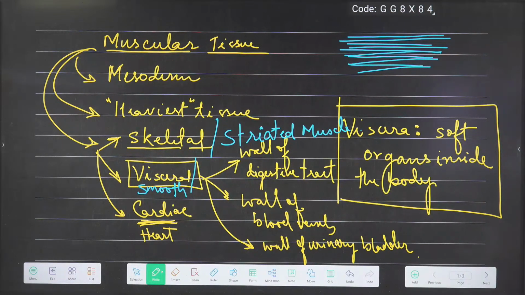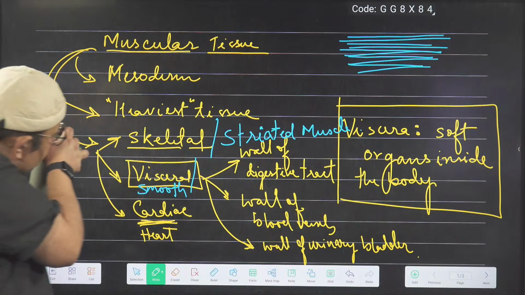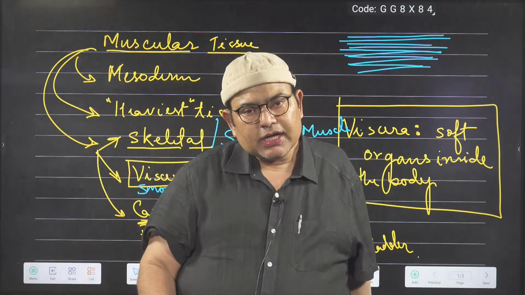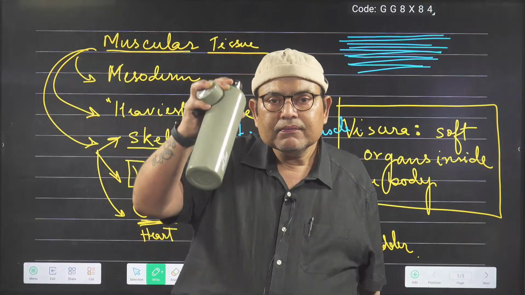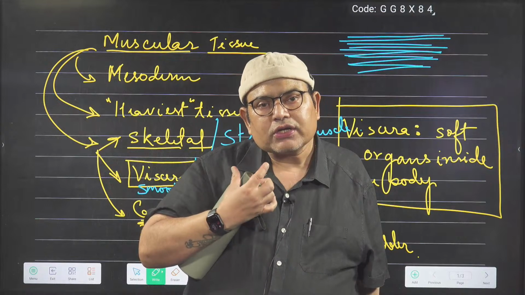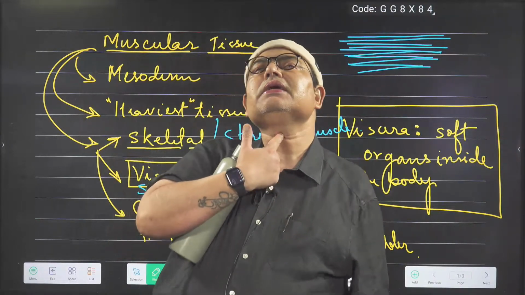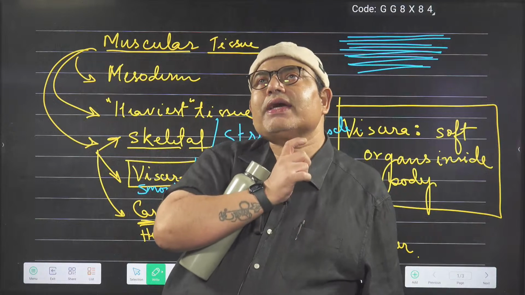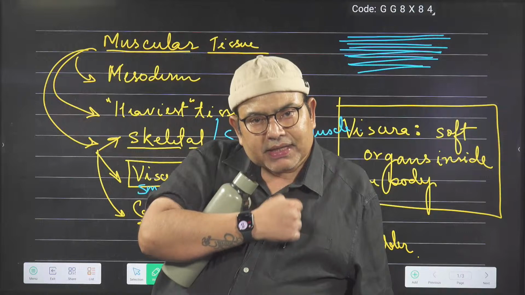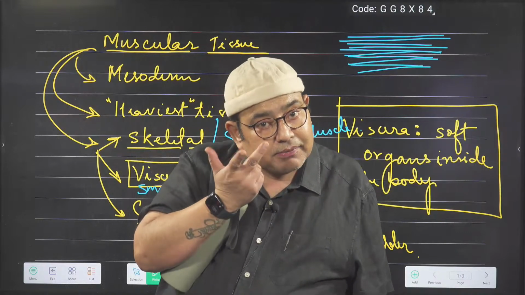Children, can you control these muscles? Can you control the skeletal muscles by your own will? Why not? I want to drink water. I am taking this water till here. After that, a reflex prevents the water from entering my respiratory tract. There is a reflex, and that is not in my control.